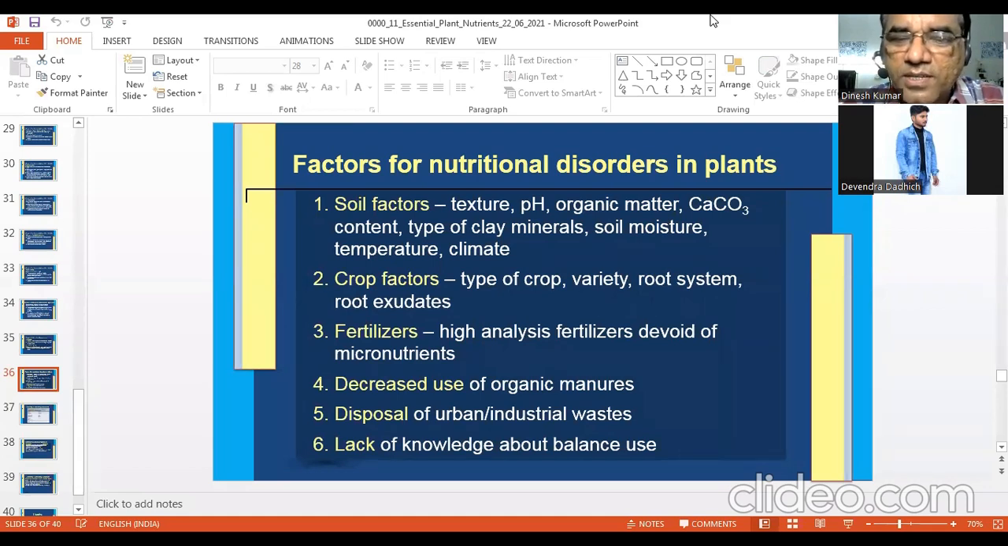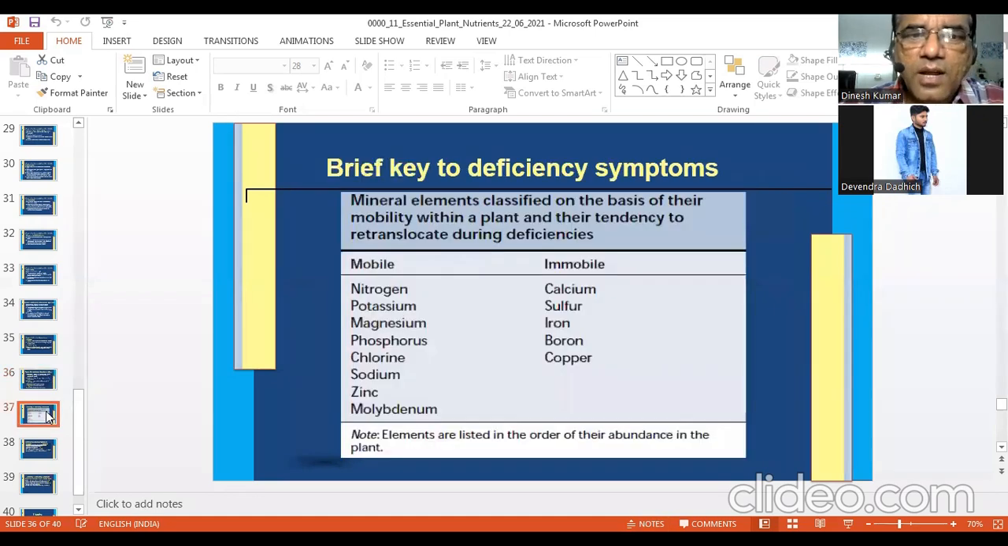Disposal of urban or industrial waste. Sometimes your soil gets polluted and it can affect the supply of certain nutrients. Lack of knowledge about balanced use. So these are the points that influence the nutritional disorders.